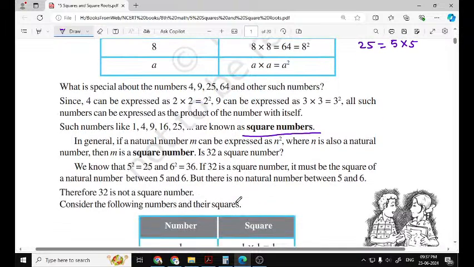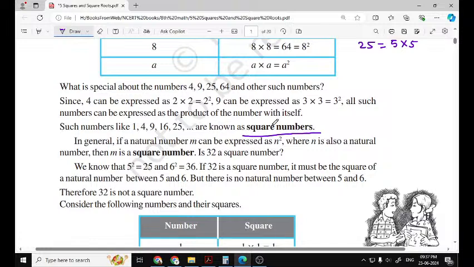Not all natural numbers are perfect squares. Some of the numbers are perfect squares. In general, if a natural number m can be expressed as the square of some natural number n, then m is called a square number. Is 32 a square?